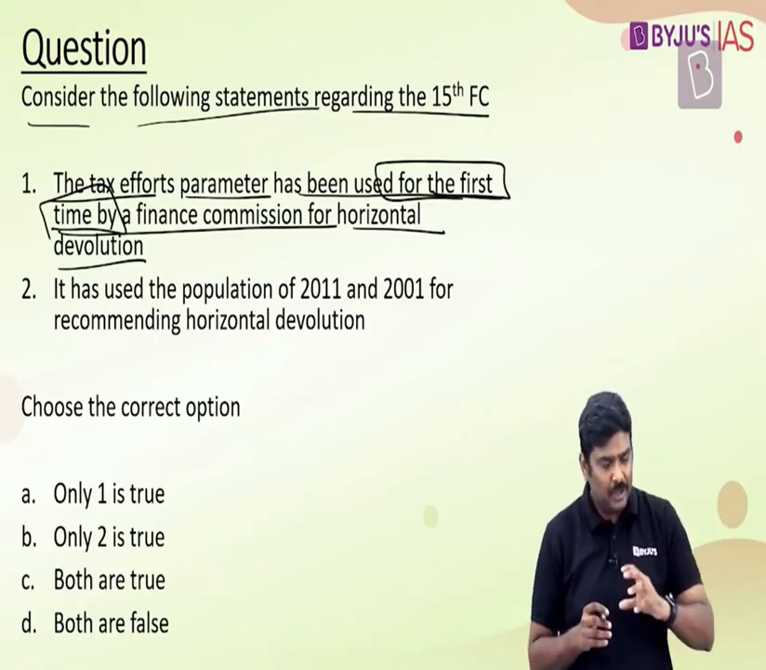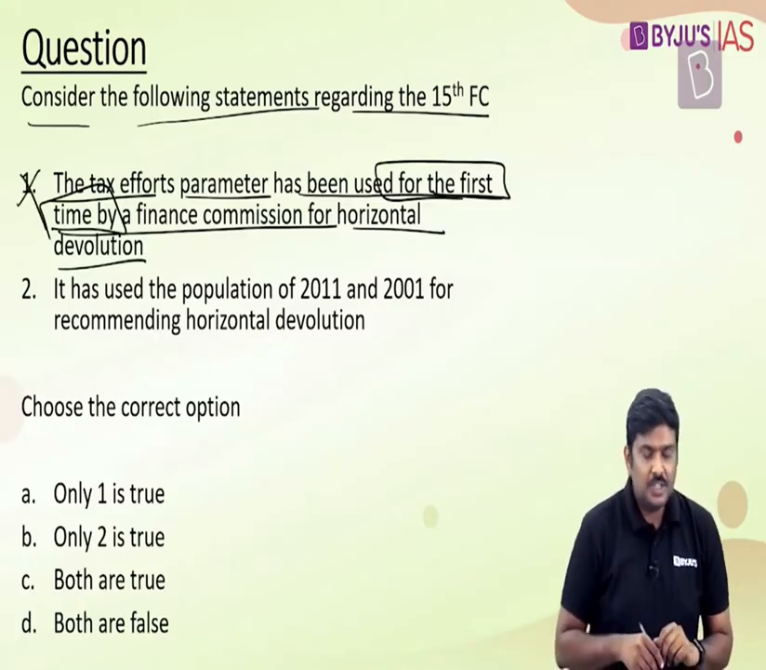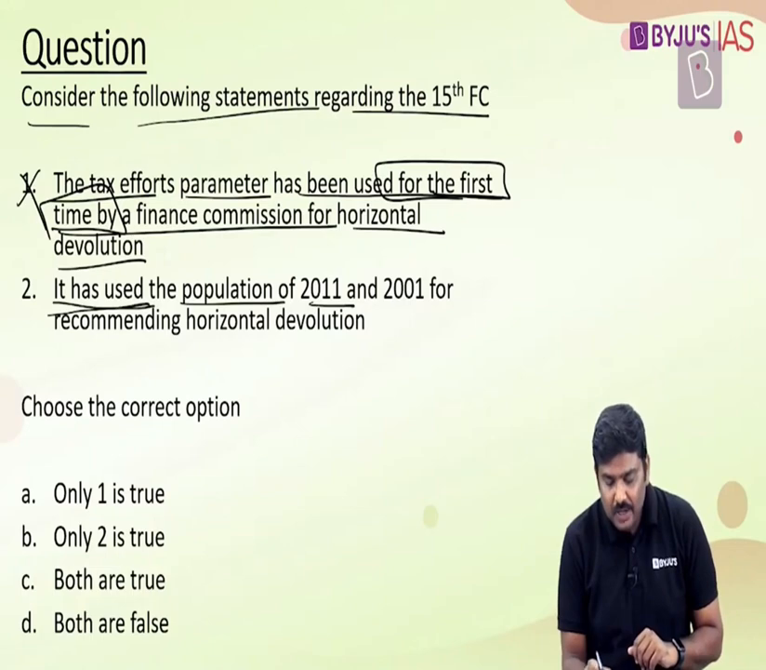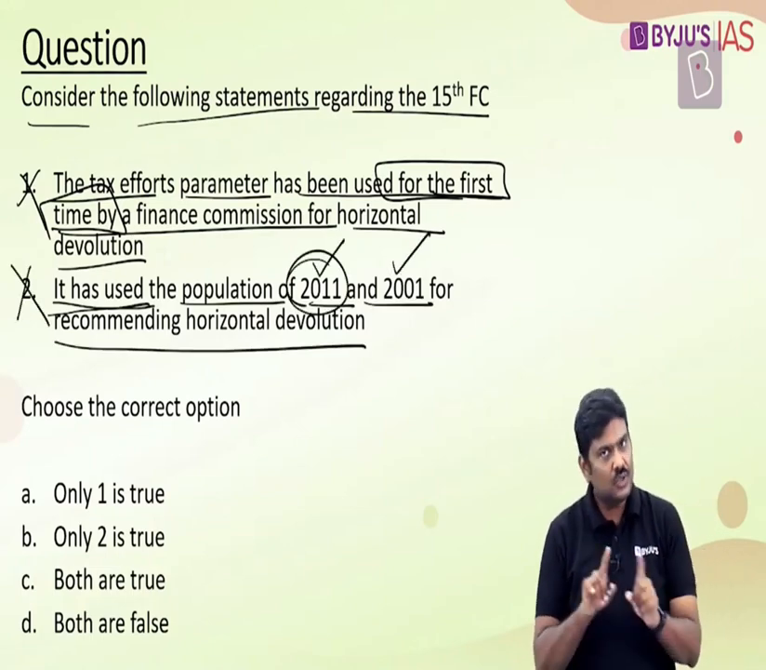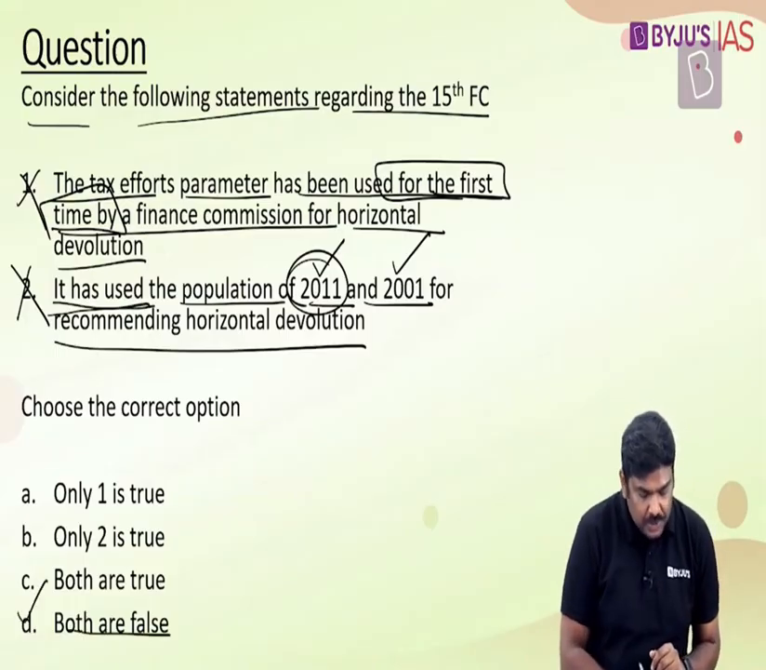As already discussed, or if you have observed the table, tax effort was earlier recommended in 11th as well as 12th FC. So this statement is wrong. It has used the population of 2011 and 2001 for recommending horizontal devolution. 15th FC, no, it has only used the population of 2011. Previous 14th FC had used both 2011 as well as 2001 population. So based on this, the right option will be option D, both are false.